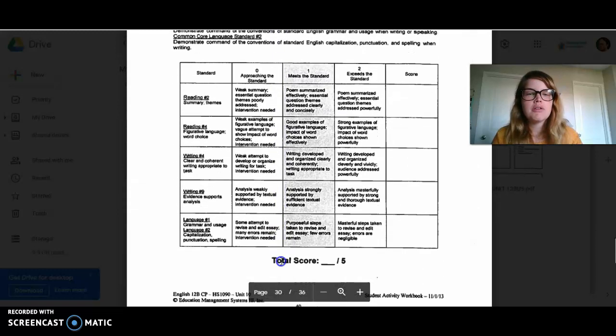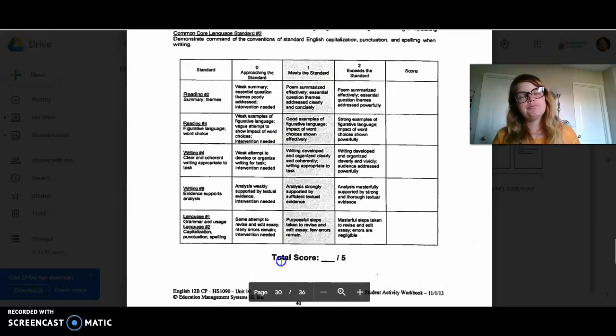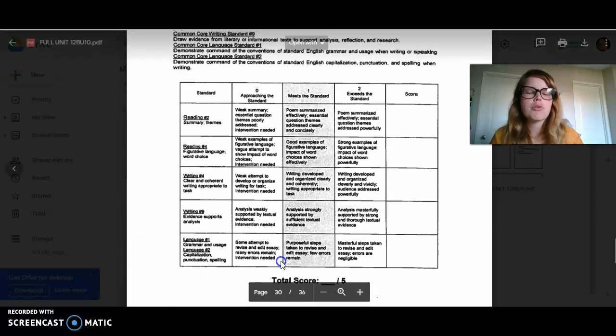And then down here is your rubric, 5 points. That means you need 4 to pass. It's 3.5, I think, but we don't have 0.5, so you have to get 4. Poem summarized effectively, essential questions and themes addressed, good examples of figurative language, impact of word choice. Writing is developed and organized effectively. You have analysis with evidence, and you've revised it. So that's all there is for performance task 2.